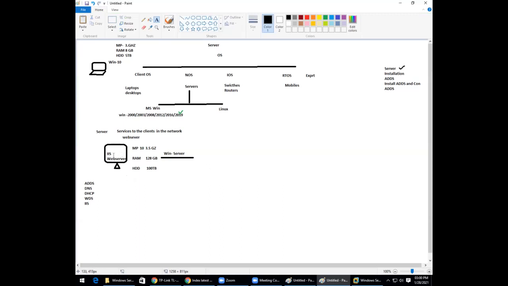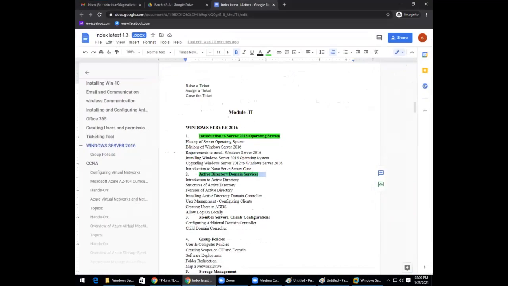When they have a large number of employees and computers to be handled in a centralized management way, then they can run one service called ADDS. And just now we discussed IIS. So based on the organization's requirement, they run different servers. The same thing we are going to learn in our syllabus.